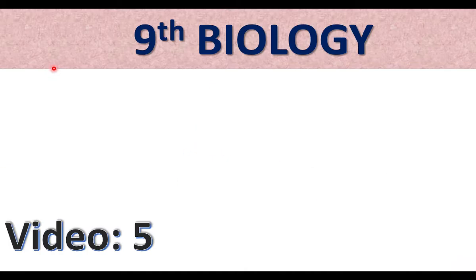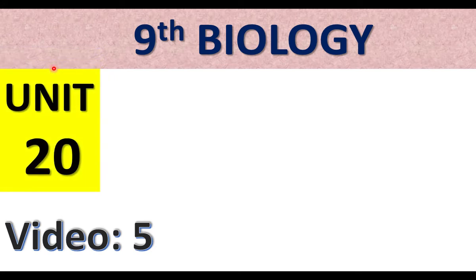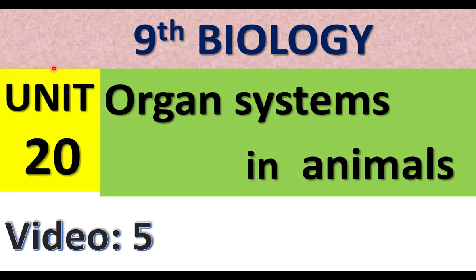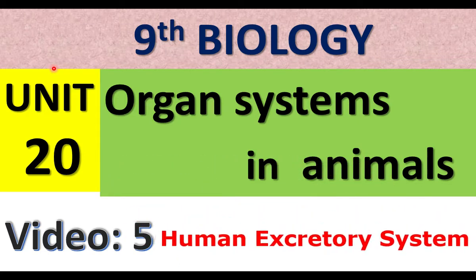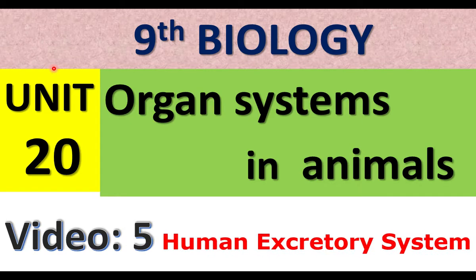Ninth Biology, Unit 20, Organ Systems in Animals. In the previous part, we learnt about the digestive system. In this part, we start the human excretory system.